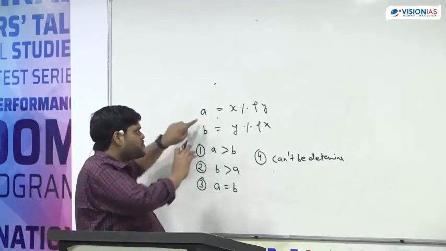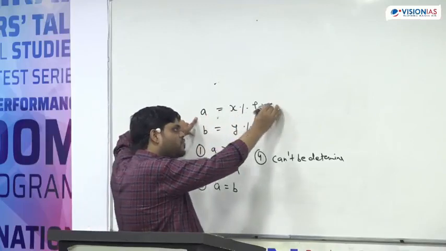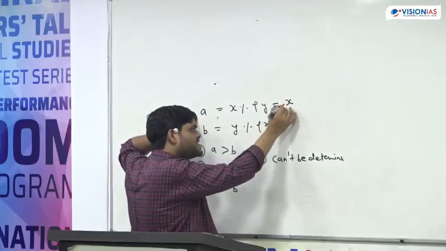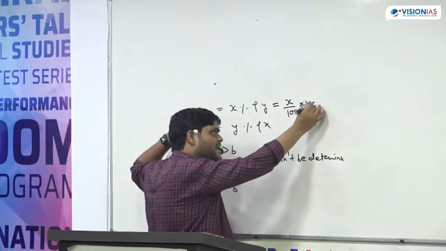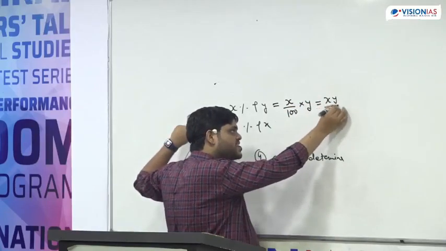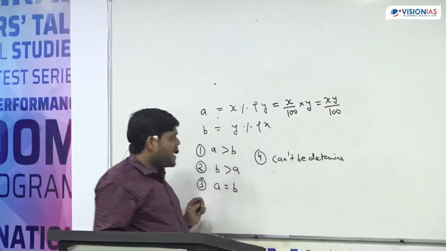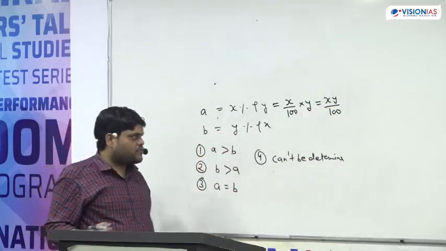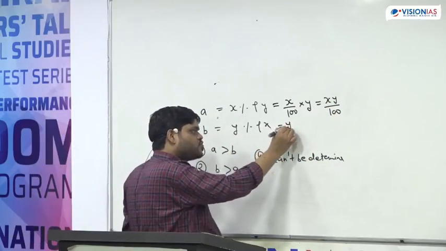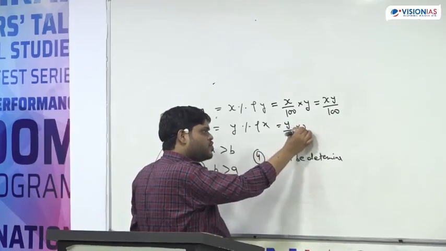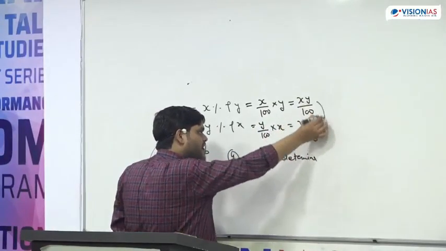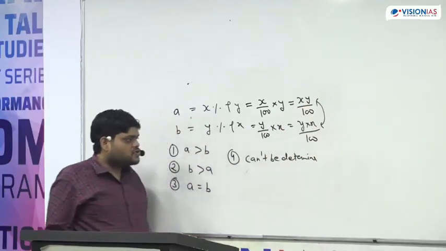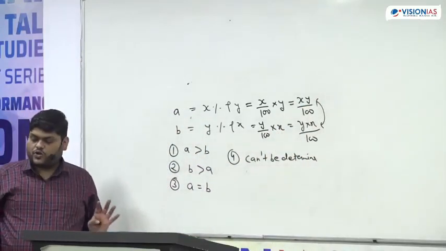Why? Because whenever we are saying X% of Y, the simple meaning is X upon 100 multiplied by Y, which is XY upon 100. And when we are saying Y% of X, the simple meaning is Y upon 100 into X, that again equals YX upon 100, and both are equal. So A is equal to B.